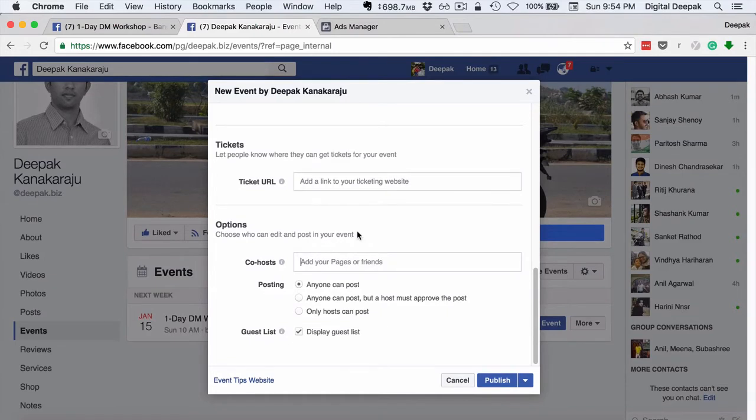You can add other pages or friends as co-hosts. If there are other trainers in the event, you can add them as co-hosts so that they can also promote your event. Here anyone can post. I said that event pages are just like Facebook pages, but event specific. Just like Facebook pages, you have the option that anyone can post but someone has to approve it, or anyone can post, or only the host can post. Displaying the guest list is recommended because this will add to social proof, so people can see who all the other guests are who are going for this particular event. If you fill in all the information and click publish, you will publish an event page.